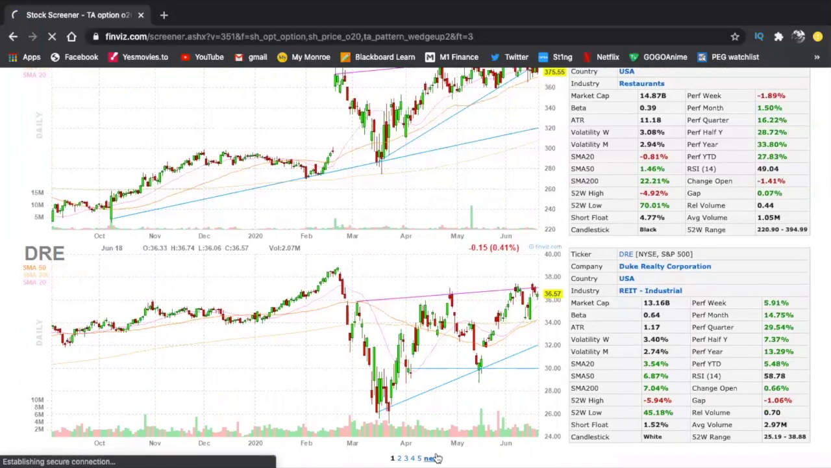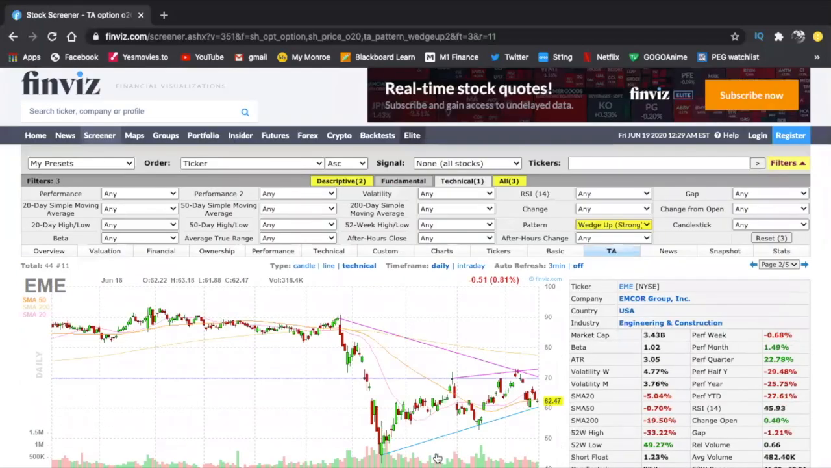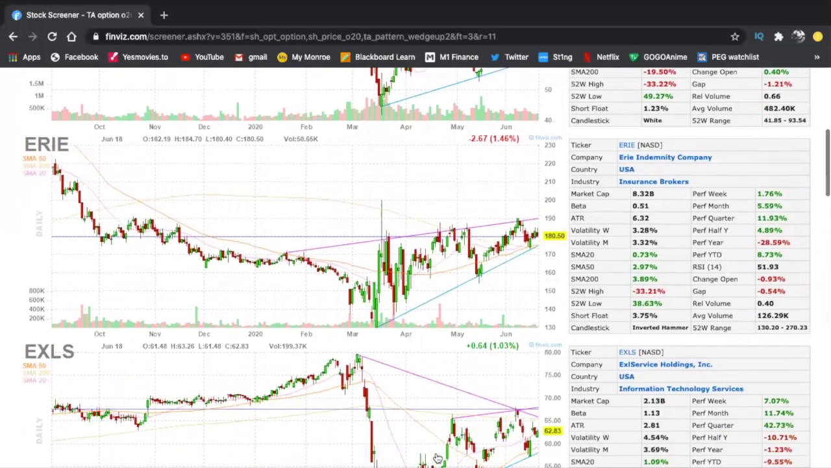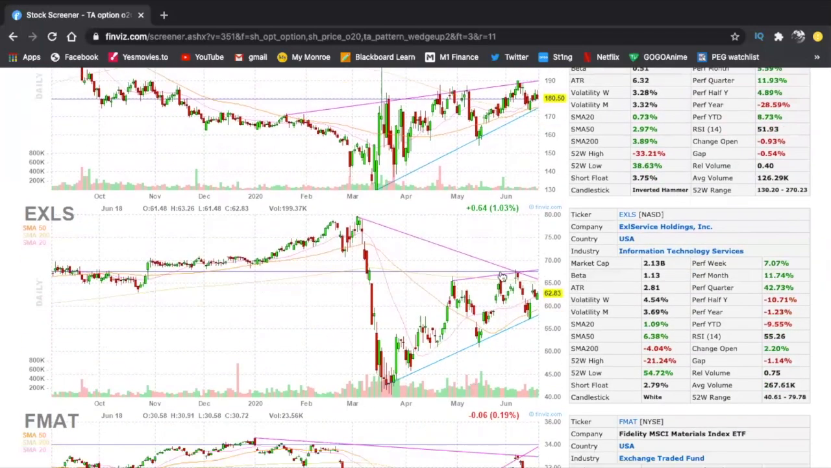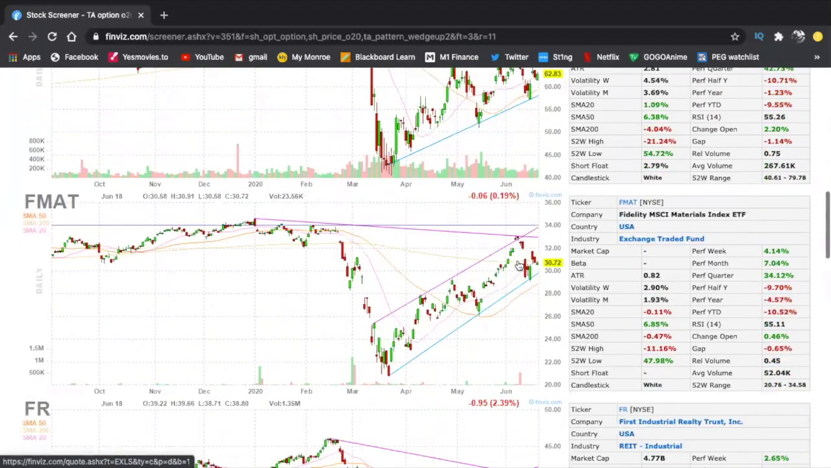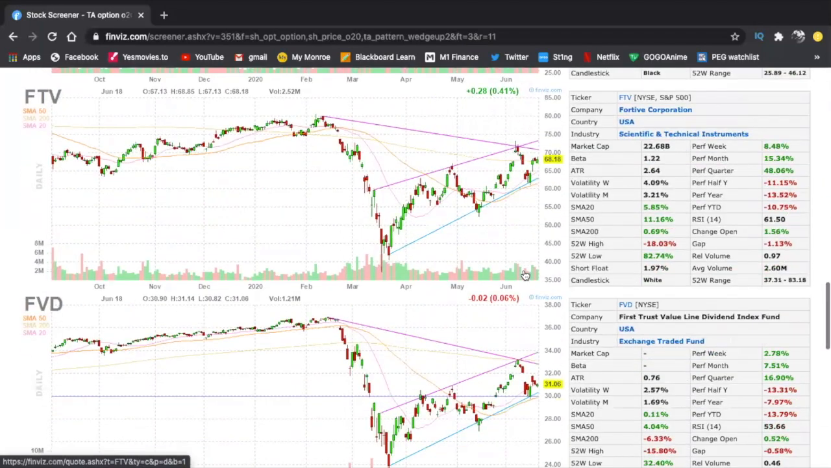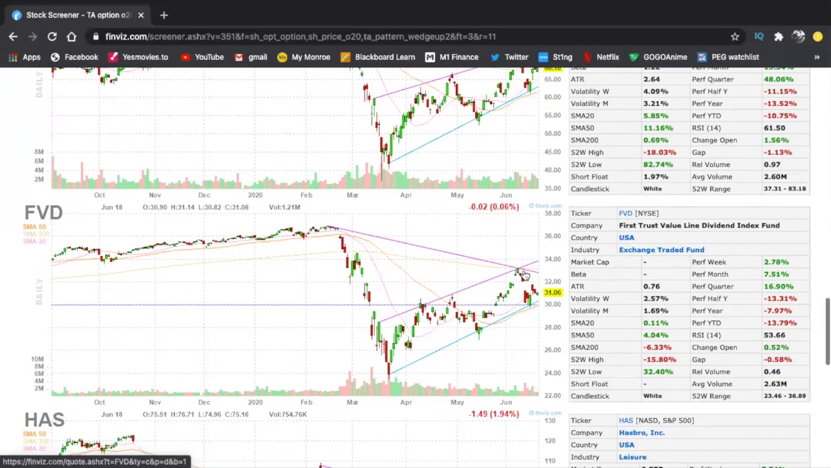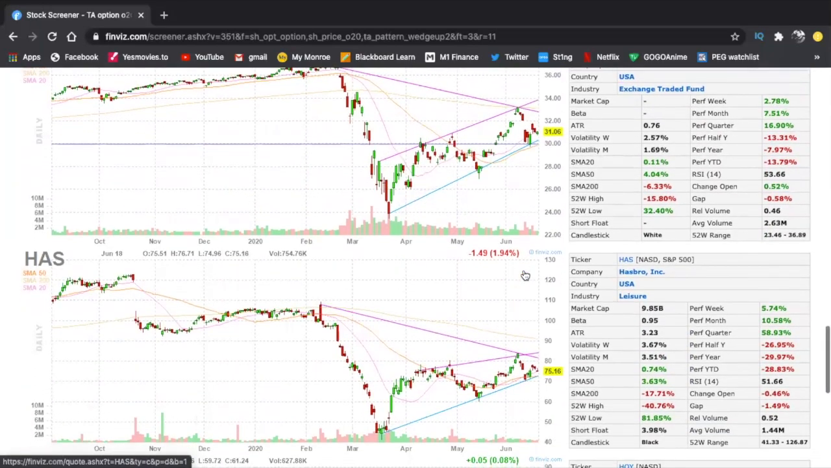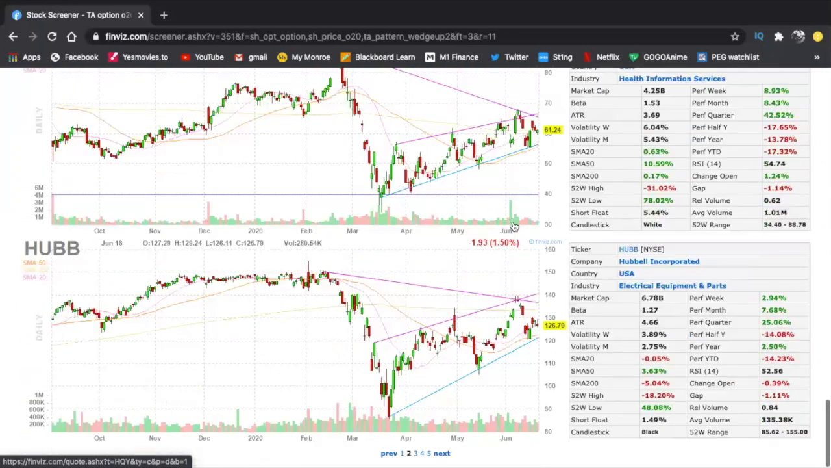Okay, so this is the wedge up, or the rising bearish wedge, and you want to see if it breaks above the downtrend or if it breaks below the uptrend. If it breaks above the downtrend, you will see a nice bullish volume coming in, but if it breaks below the uptrend, then it's about to go down. So make a note of that somewhere.